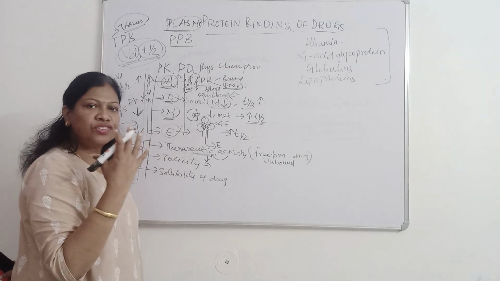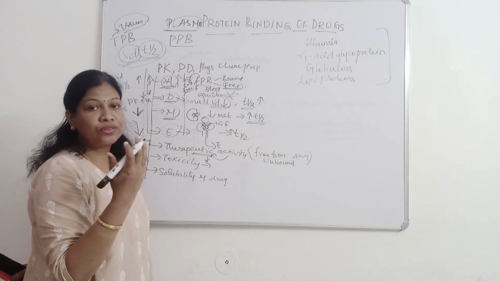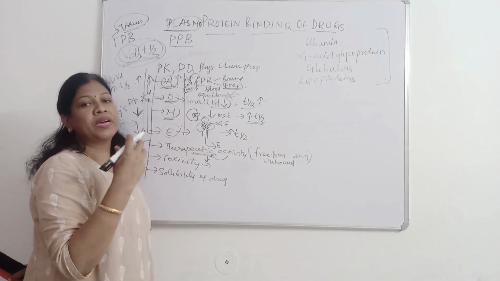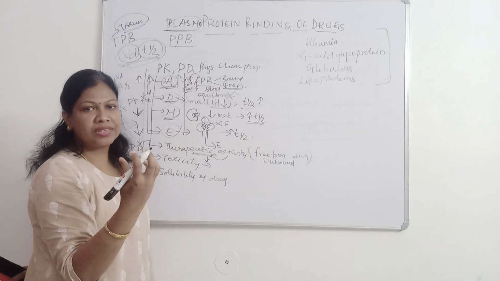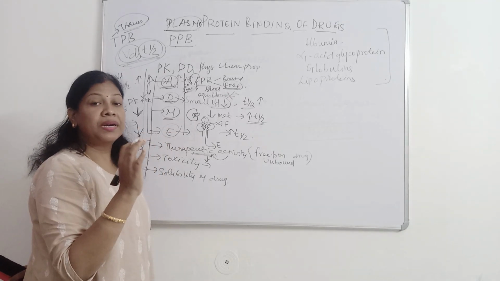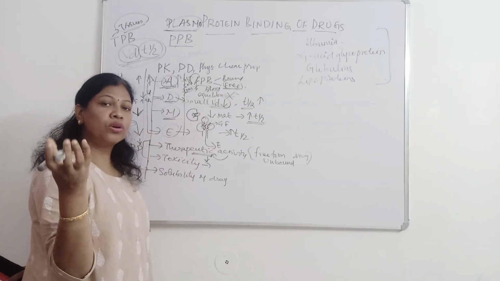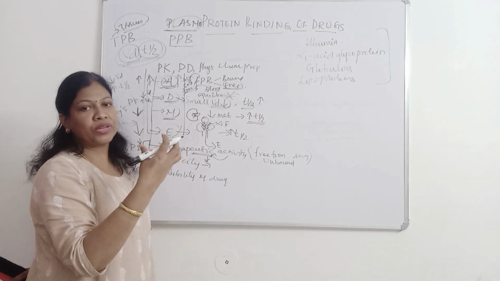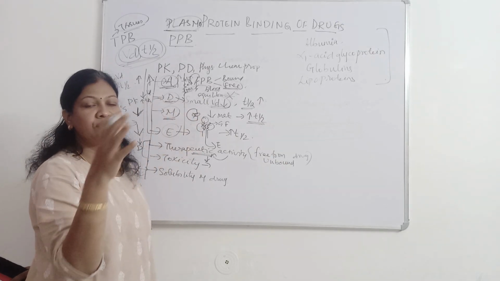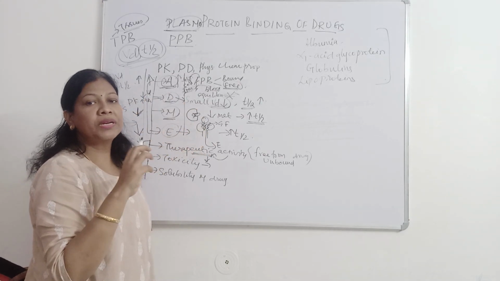For a drug which is protein bound, the free form will show its activity. Even the toxicity will be shown by this free form of the drug. But when the drug is bound, less free drug is present. That's okay. But if you co-administer a second drug which has affinity for the same protein, it can displace the drug which has been bound to that protein, known as competitive inhibition.